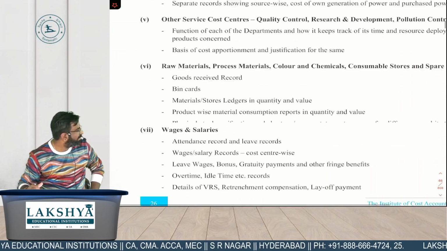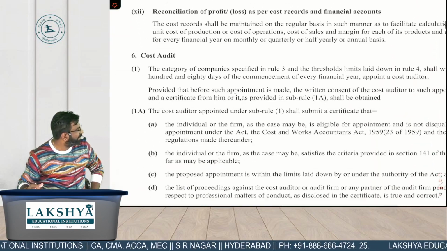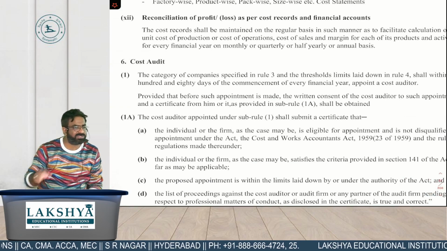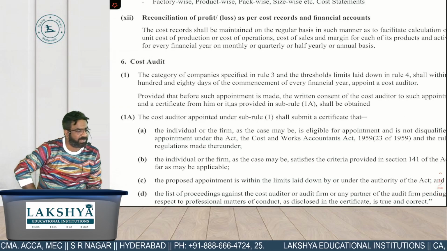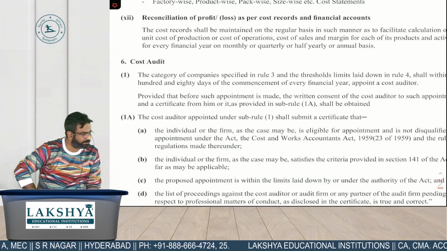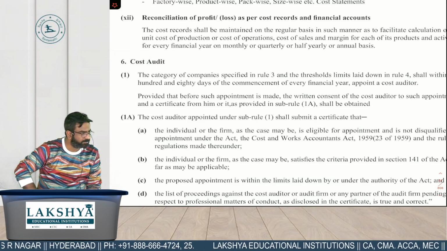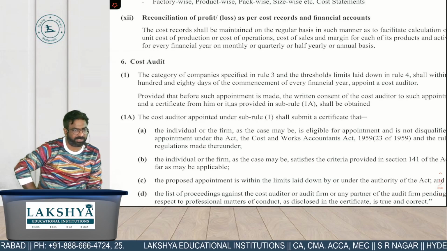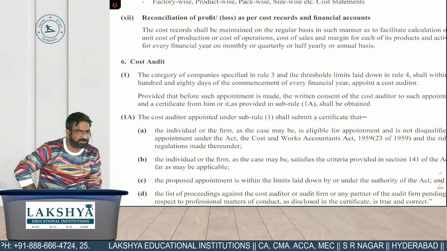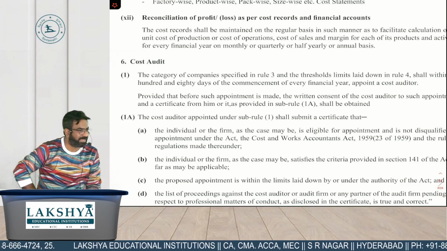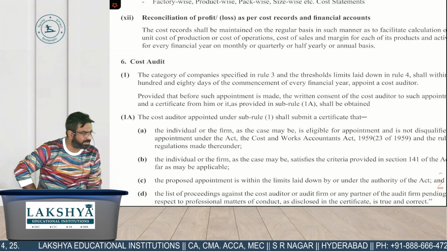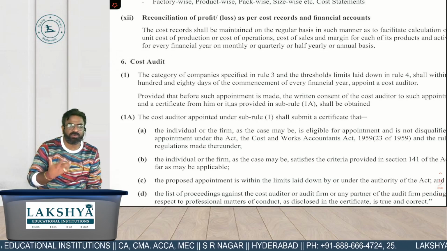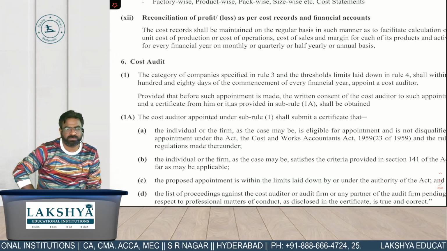Next point. After that we need to do the audit of these cost records only. Please tell me आप cost records का audit कैसे करोगे? How you will do the audit of cost records? जैसे हम लोग फाइनेंशियल स्टेटमेंट का जब ऑडिट करते हैं, we start with the trading account, then P&L, then balance sheet, then cash flow statement and then notes to accounts. This is how we do the audit of financial statements. How you will do the audit of cost records?